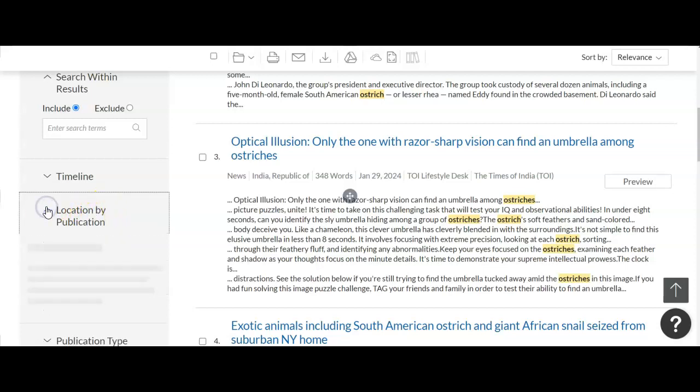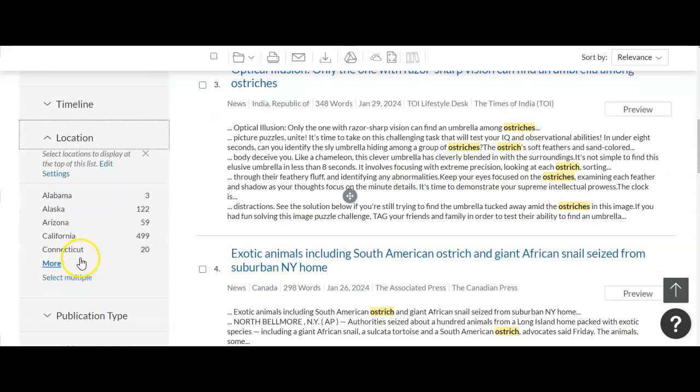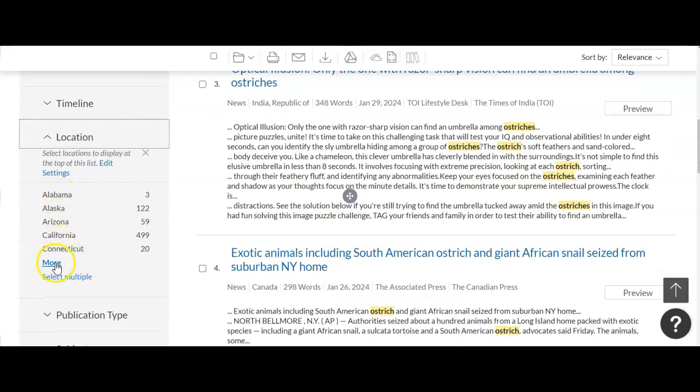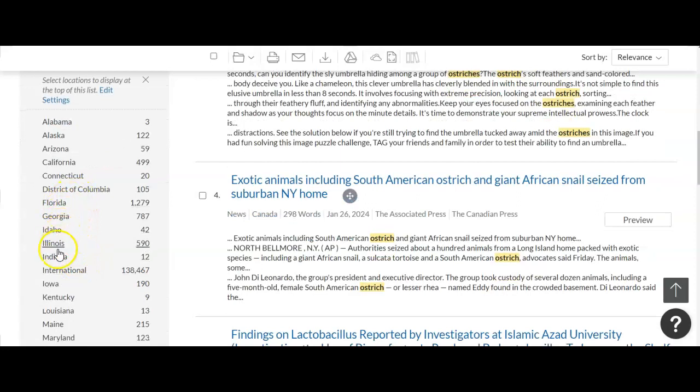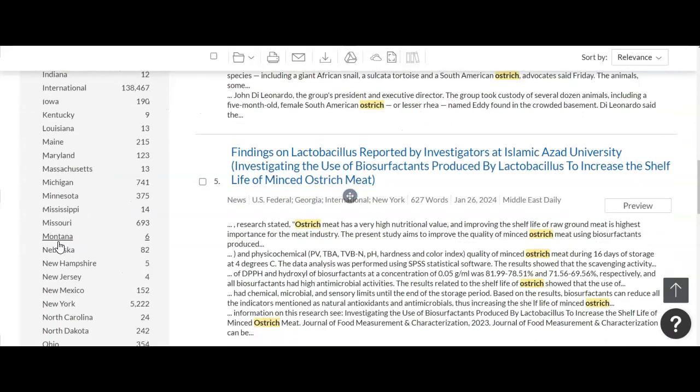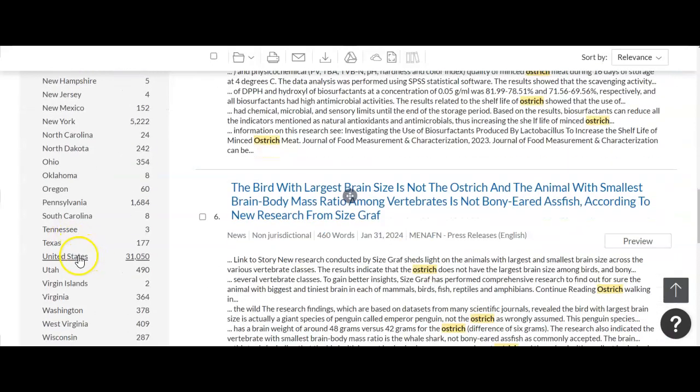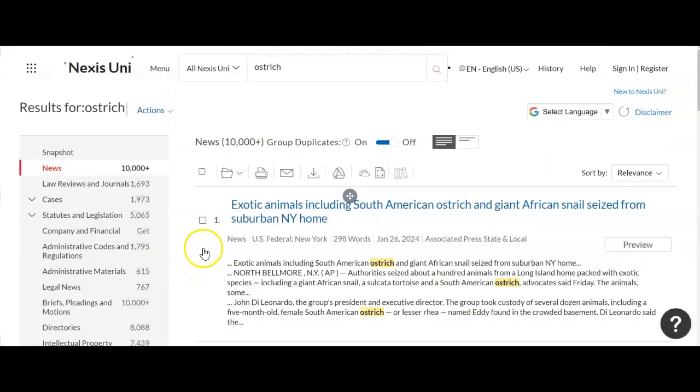location by publication. Drop it down. You'll see it starts listing the states alphabetically. You can click more and you can see all of them. If you wanted to focus on Illinois, you can select Illinois. You can also just go down and select United States and focus on articles from the U.S. So there are 30,000 that you can look at there.